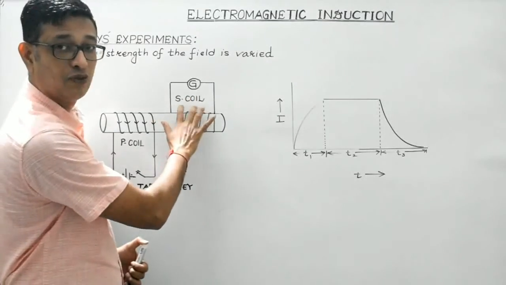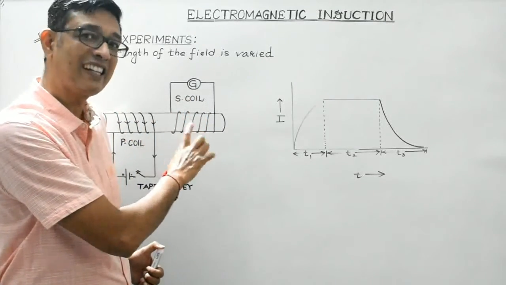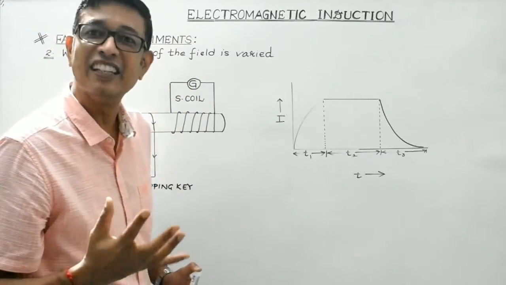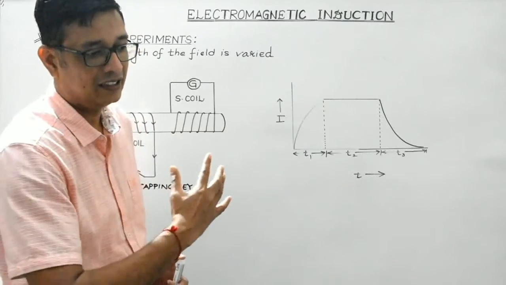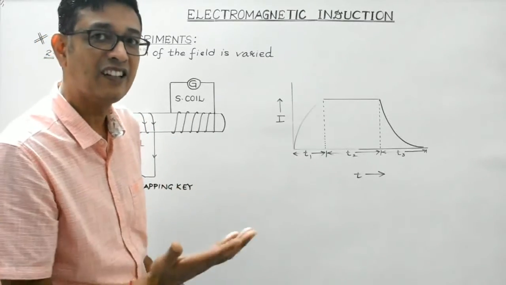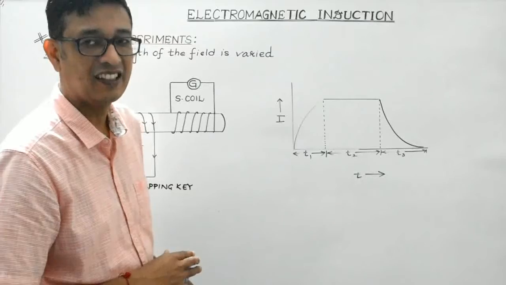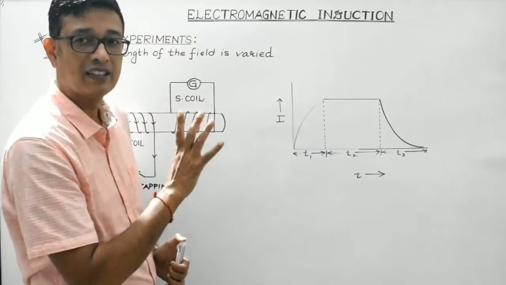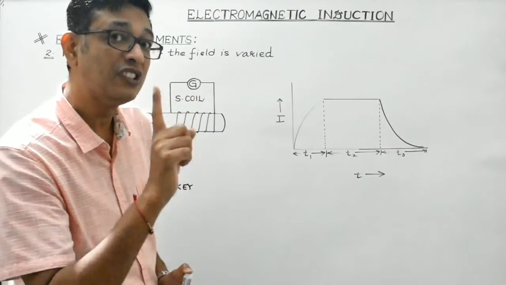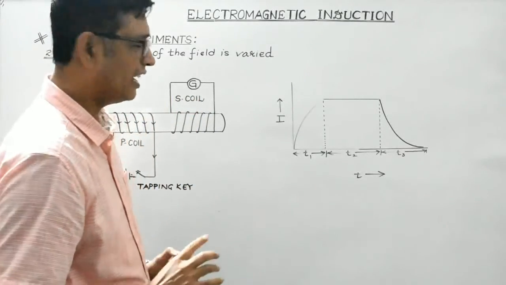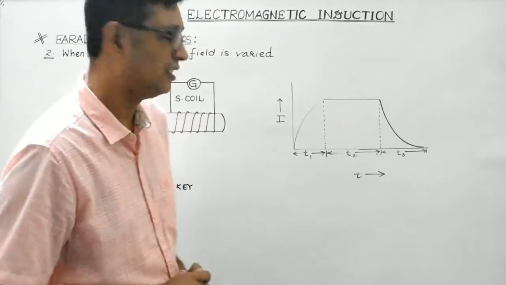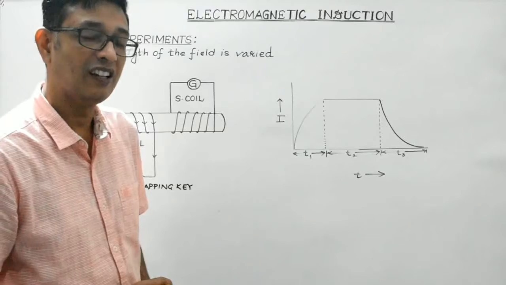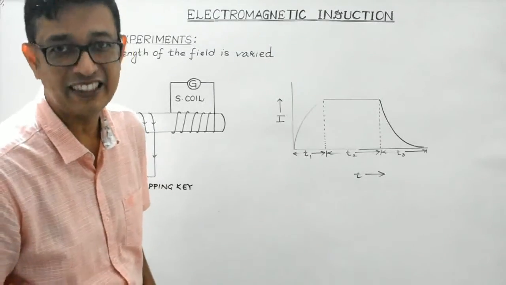And there is another coil wound on the same iron core, known as the secondary coil, and a galvanometer is connected over here. Galvanometer is a sensitive device, the deflection of which will indicate the production of current. In the case of no current flowing through the S coil, the pointer of the galvanometer will show zero deflection. Clear? And here, I must make it very clear that on pressing the tapping key, the current which flows through the P coil is known as transient current.